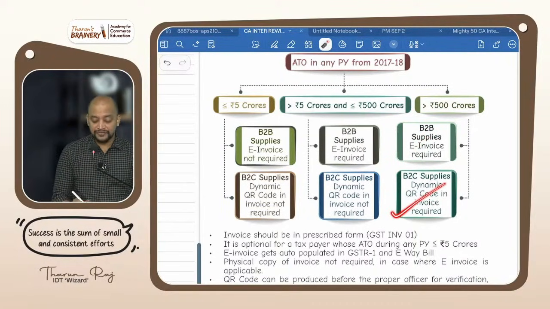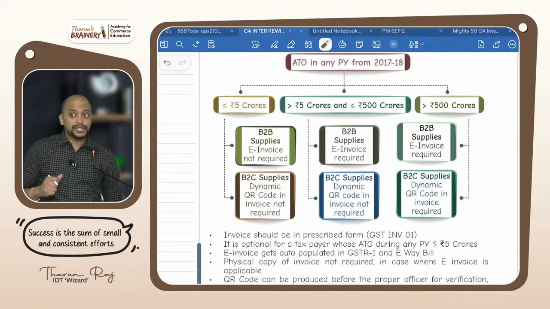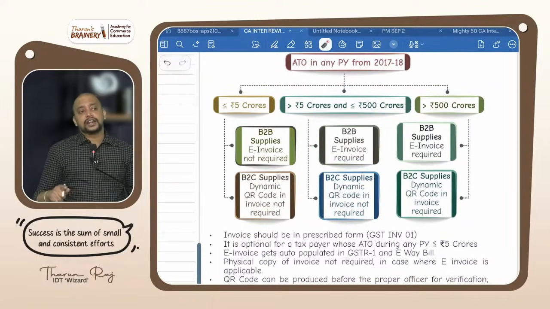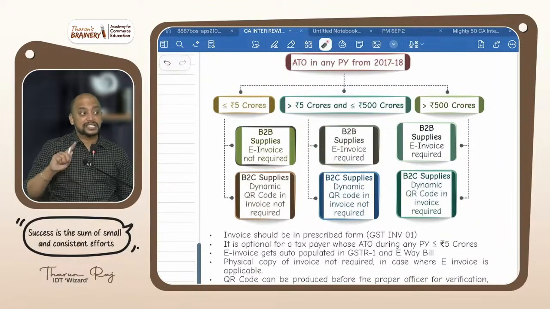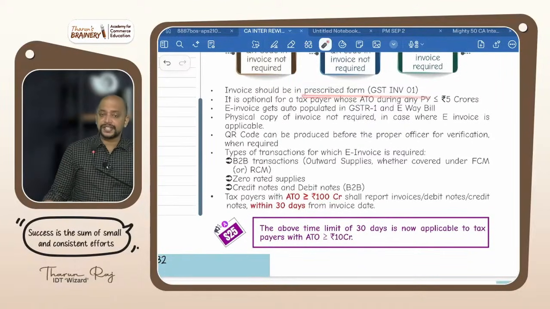is required. So if it does not exceed 5 crores, only E-invoice. Dynamic QR code not applicable. So dynamic QR code is applicable only if my aggregate turnover in any previous year exceeds 500 crores. And invoice should be in prescribed form, and it is optional for taxpayers up to 5 crores.